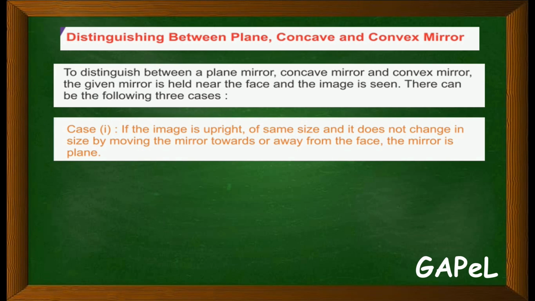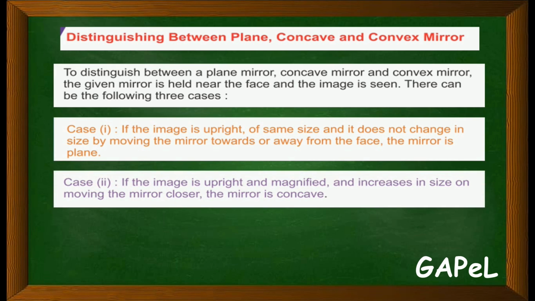If the image is upright of same size and it does not change in size by moving the mirror towards or away, the face is what? A plane mirror. This is like you are standing in front of the mirror. So mirror मुखार जेन्ना तुम्ही उभी रावता, तुम्ही फुडें फाटी केल्यार तुमचे size change जायना, काय जायना, it remains same. So it is like the plane mirror.